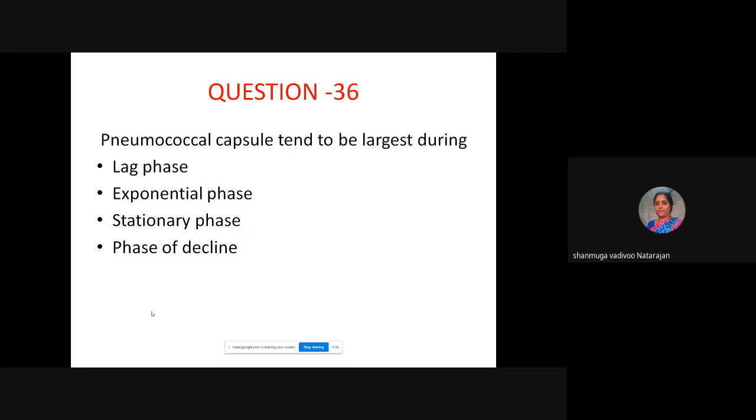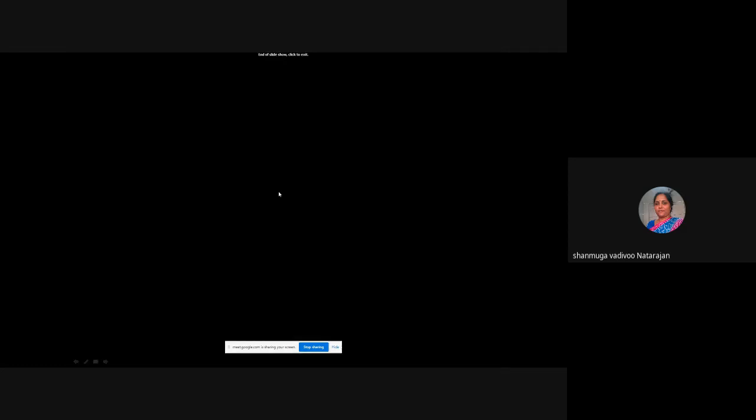Okay. Pneumococcal capsule tends to be largest during which phase? Lag phase, exponential or log phase, stationary phase, or phase of decline. Capsule formation also will be more during the exponential or log phase. This is the more virulent thing, so it happens only during the exponential phase.